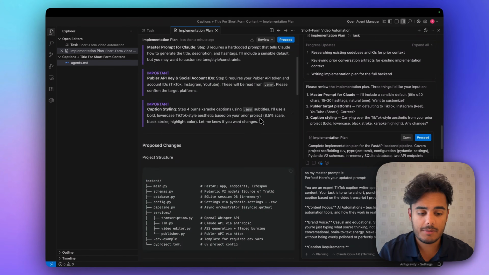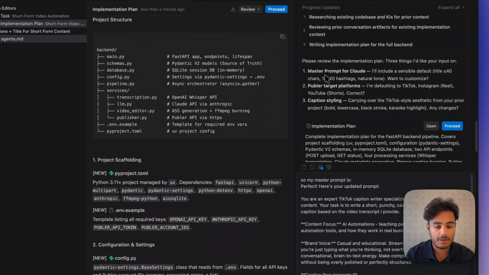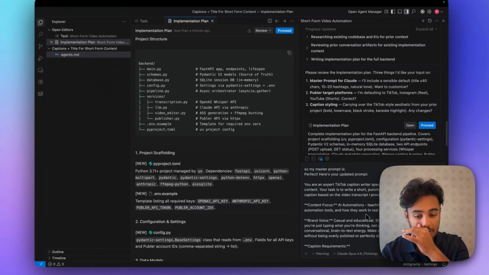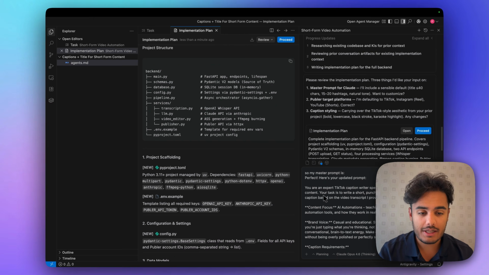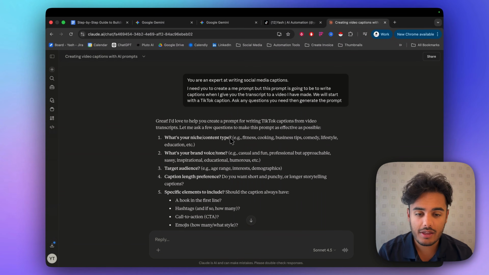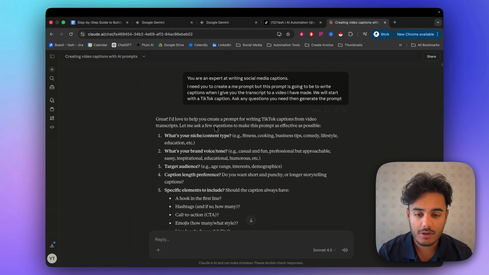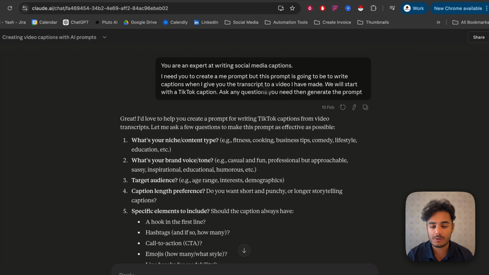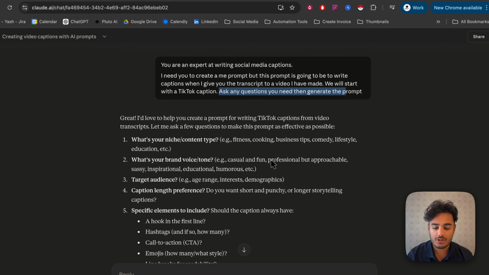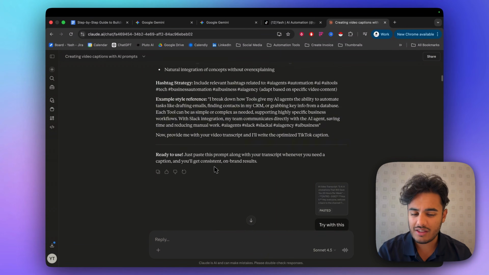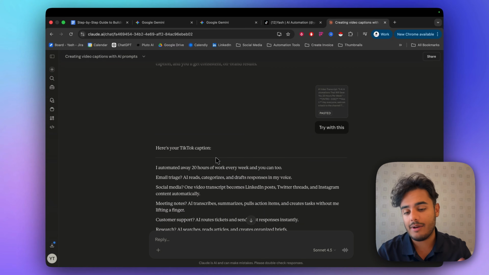Okay, so it created an implementation plan, but it needed 3 things from me. Number one is a master prompt for Claude. So this is how we're actually going to create the caption for our post. What I did was I flicked over to Claude and essentially had a discussion with it. I wanted it to write me a caption. So I said, you're an expert in writing social media captions. I need you to create me a prompt, but this prompt is going to be to write captions when I give you a transcript to a video I've made. We'll start with a TikTok caption, ask any questions you need. And essentially it asked me a bunch of questions. I went and answered them. It created the prompt. And then I gave it a transcript so I could test out how this would work.